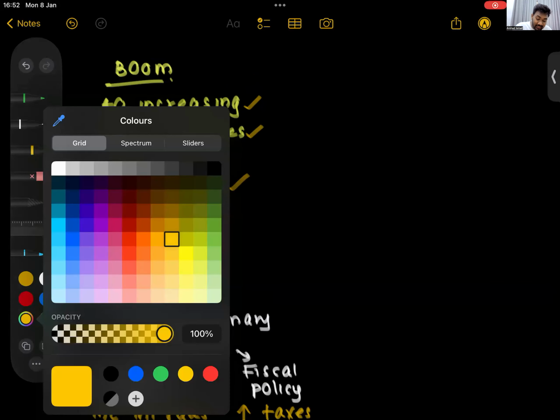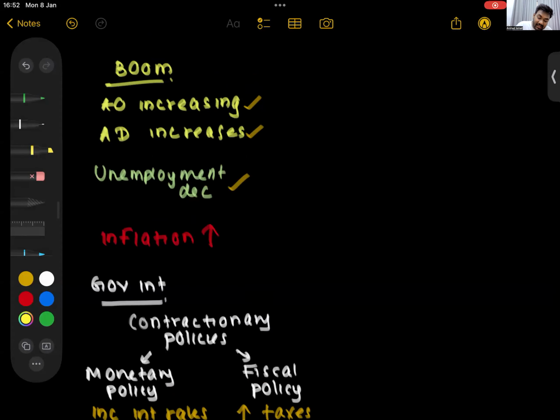Then what is the opposite of this? What about during a recession or a depression? What happens here? What is happening to the actual output? I'll write all the bad things in red. Actual output is decreasing. What happens to the aggregate demand?